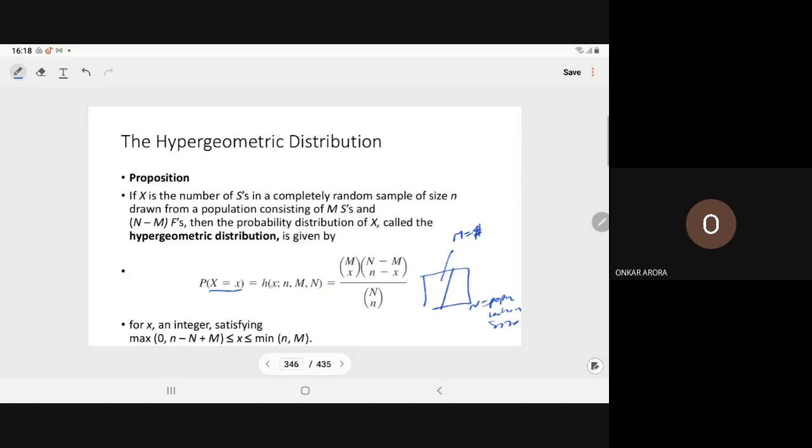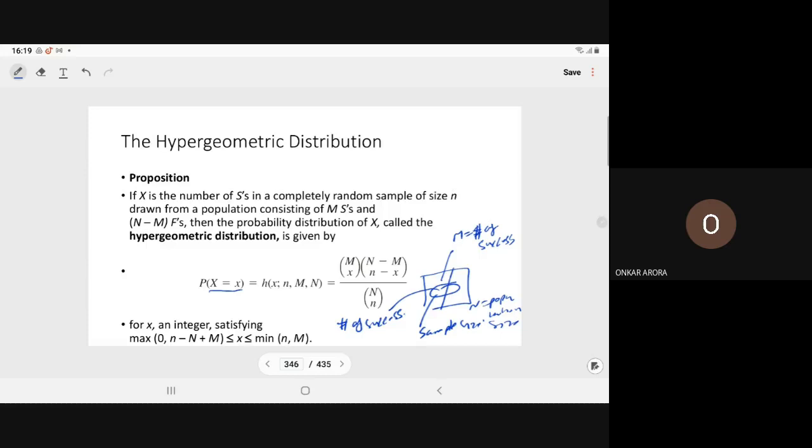You can say number of successes. Then we are taking the sample of size n. In this sample, what is the number of successes? That is our random variable.